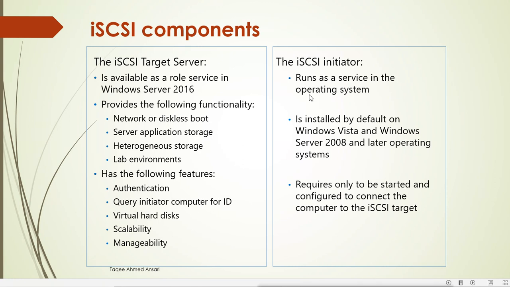On the other hand, this iSCSI initiator is installed by default on Windows Vista, Windows Server 2008 and later operating systems. So in all later operating systems, whether client or server, this initiator is installed by default. It only needs to be started and configured to connect the computer to the iSCSI target. You just start the service and configure it. That's it. Once you configure it, you don't have to configure it again. The service will start automatically every time you boot, and then it can connect automatically to the target.